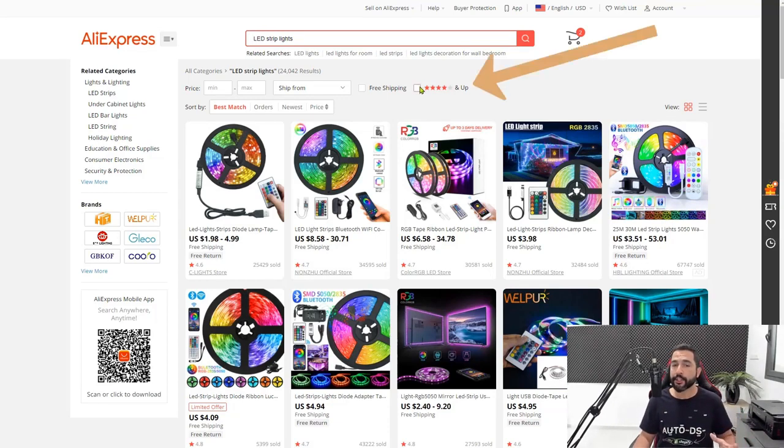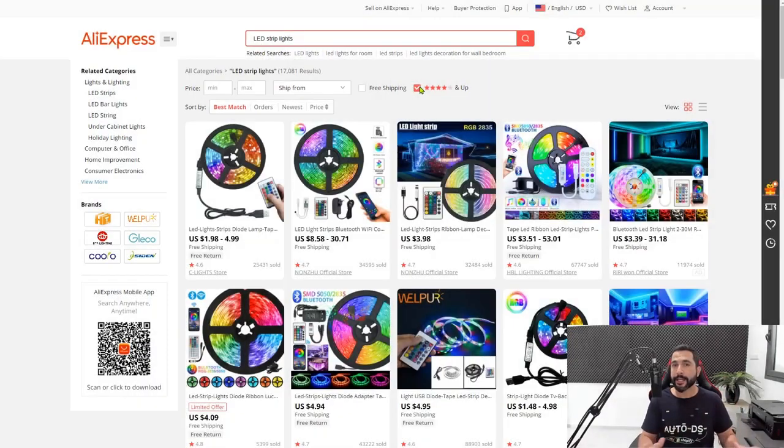Up here in the filter section, the first thing that we're going to filter is 4 stars and up. We don't want to see any products that have below 4 stars because those are not good products. They could cause some problems, whether it be the shipping speed or item not as described. We don't want to put up with those products, so only 4 stars and up. Free shipping is also a great option to have, but either way, if you have that shipping option set in your supplier's pricing settings, then AutoDS can simply take the shipping price, add it to the product's price, give you the profit that you want, and add free shipping on your listings.